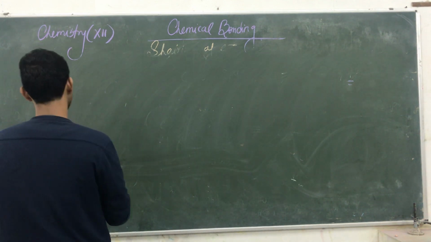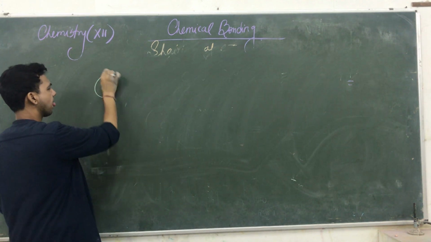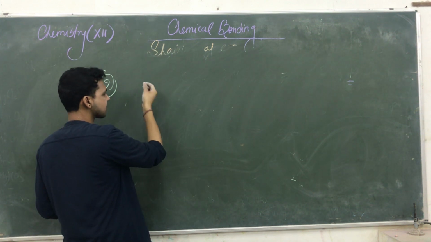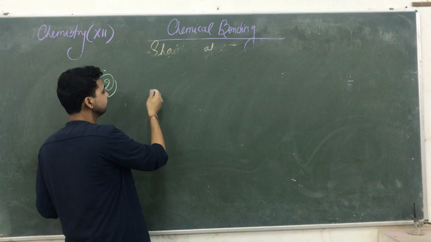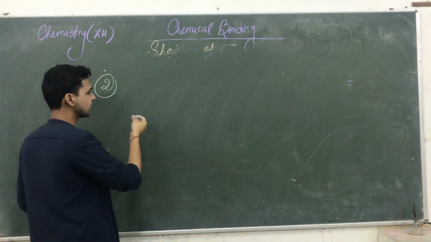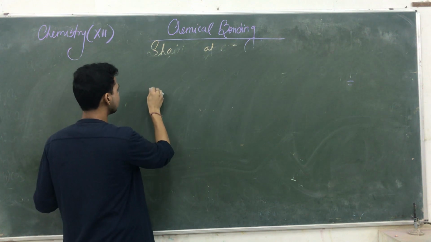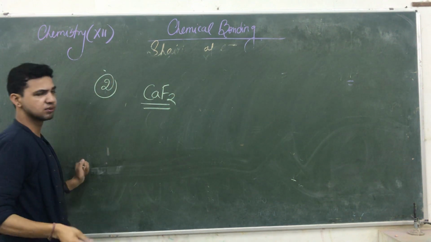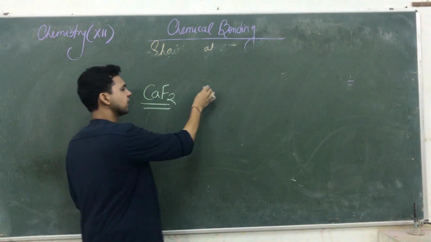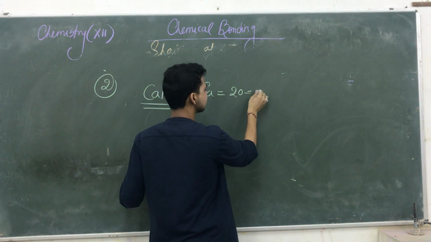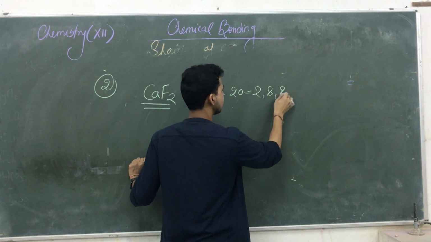The next example is a carbon compound. Suppose we are taking another example of the metals. In case of the metals, generally we are using CaF2, calcium difluoride. Here the atomic number of calcium is 20, and its electronic configuration is 2, 8, 8, 2.